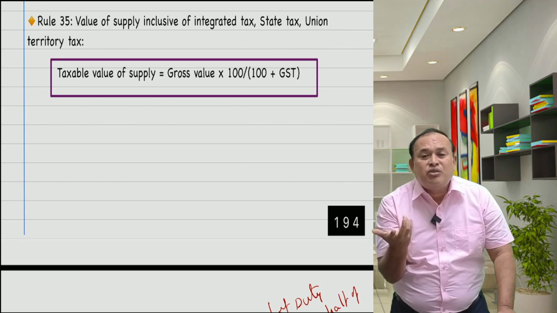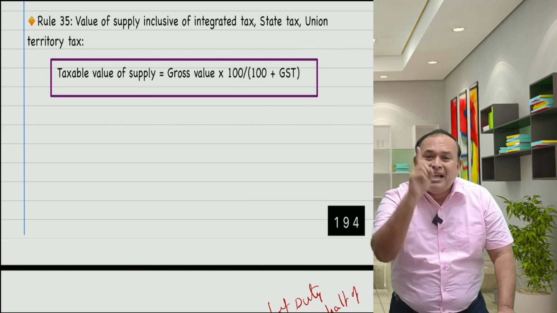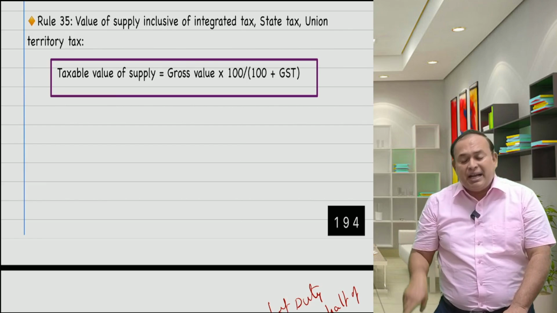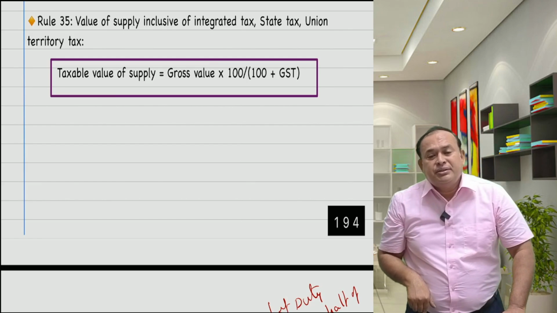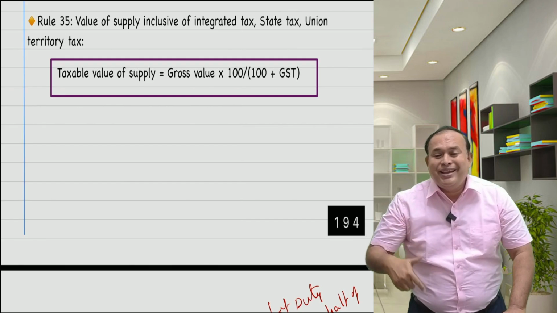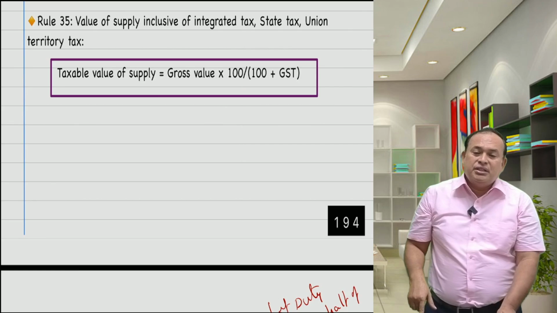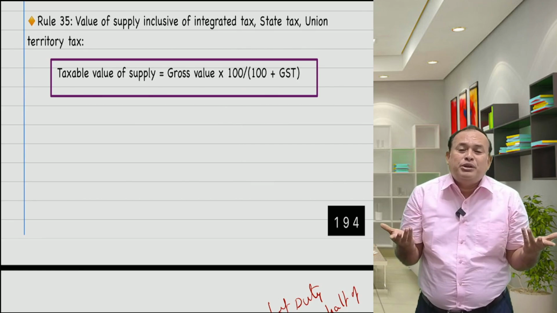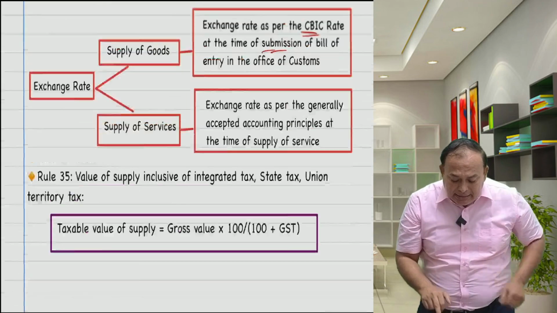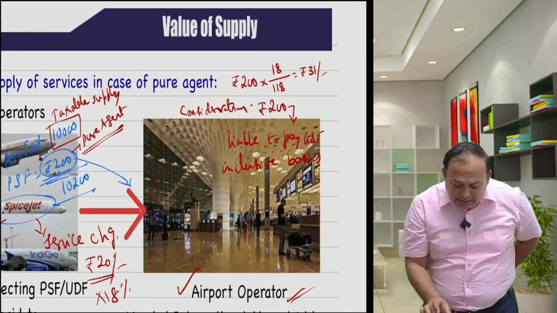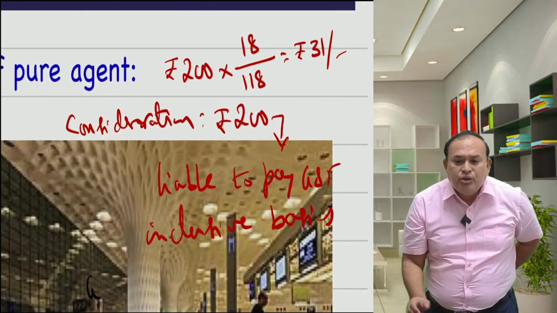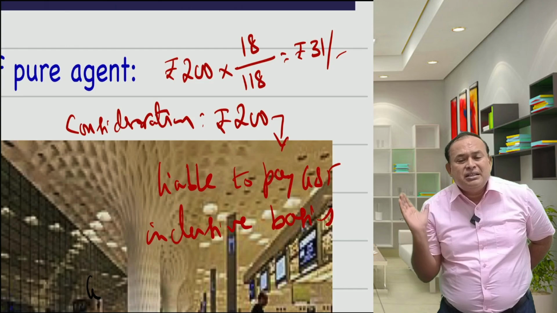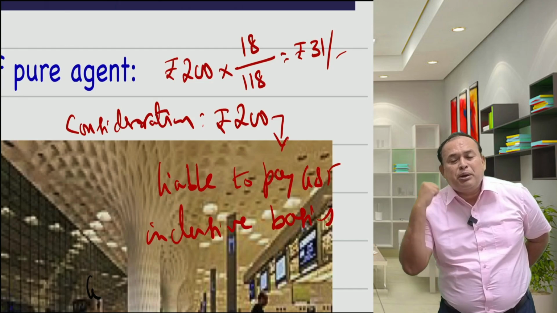Unless there is a tax invoice, you can't avail the input tax credit as per section 16 of the CGST. A tax invoice is a must, where the tax is shown separately, to avail the input tax credit. In the given case, you are paying the GST on an inclusive basis, so there won't be any input tax credit. This is what I said. In the given case, GST is inclusive basis, and no one will get the 31 rupees as input tax credit. It is the department's revenue directly.